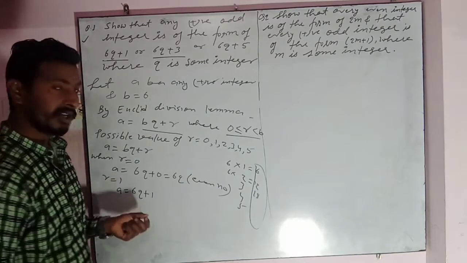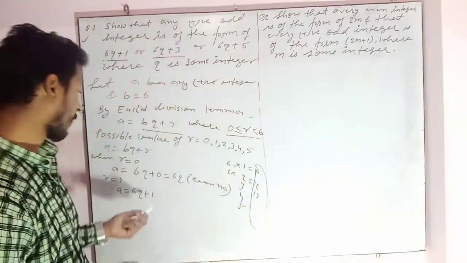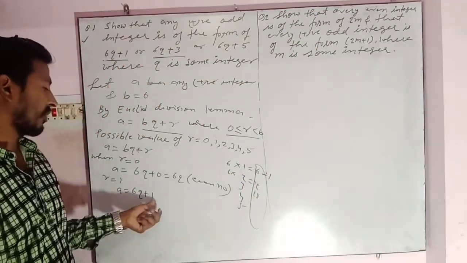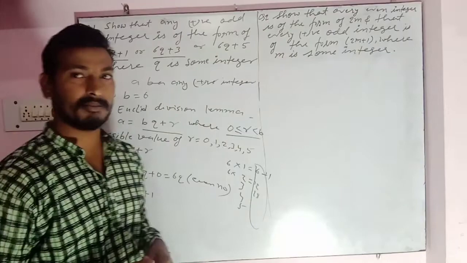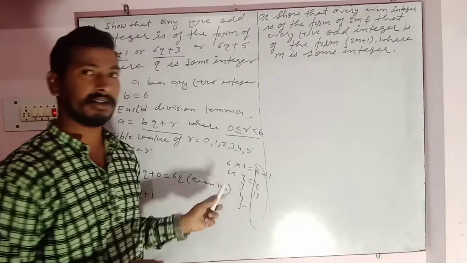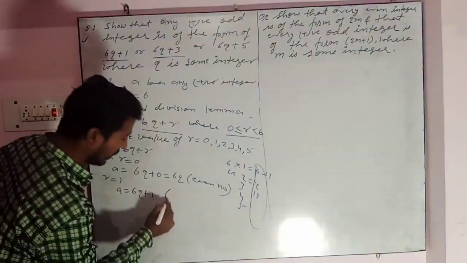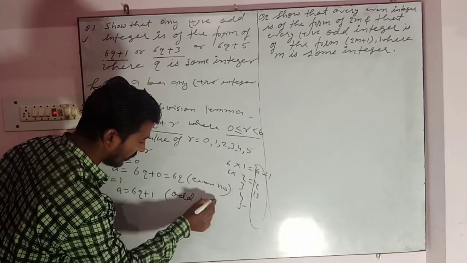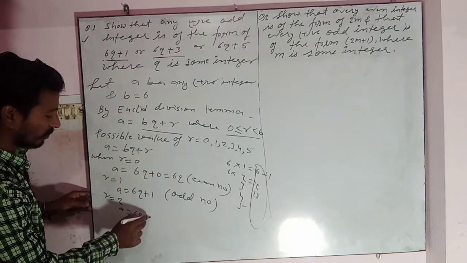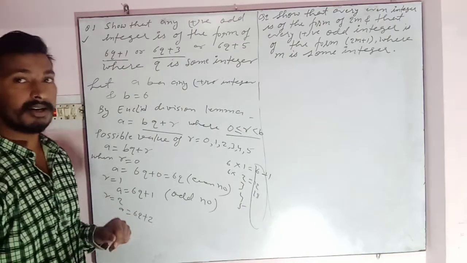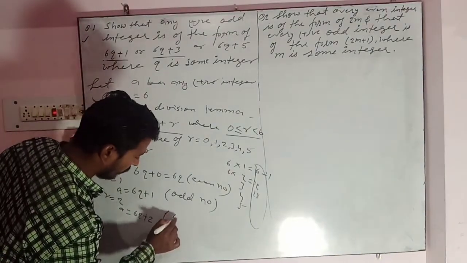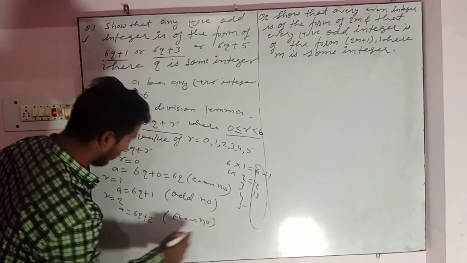Now, when R is equal to 1, then A is equal to 6q plus 1. Can you say whether it is an even number or an odd number? When you add 1 to a multiple of 6, you will get an odd number. 6 plus 1 is 7, 12 plus 1 is 13, 18 plus 1 is 19. So you will get an odd number. Now, when R is equal to 2, 6q plus 2, this also will be an even number.